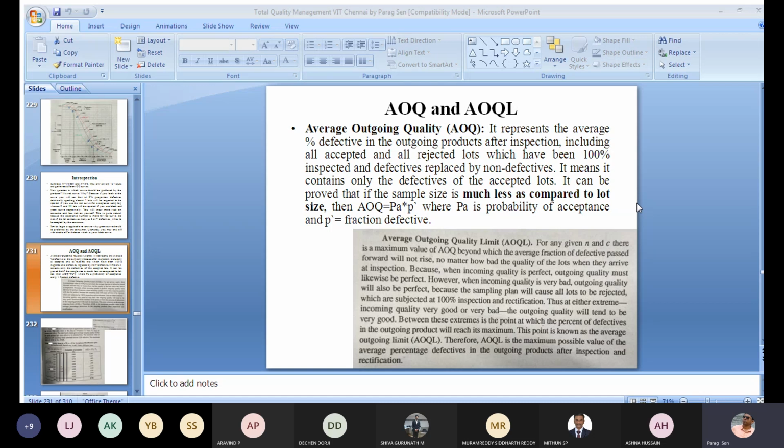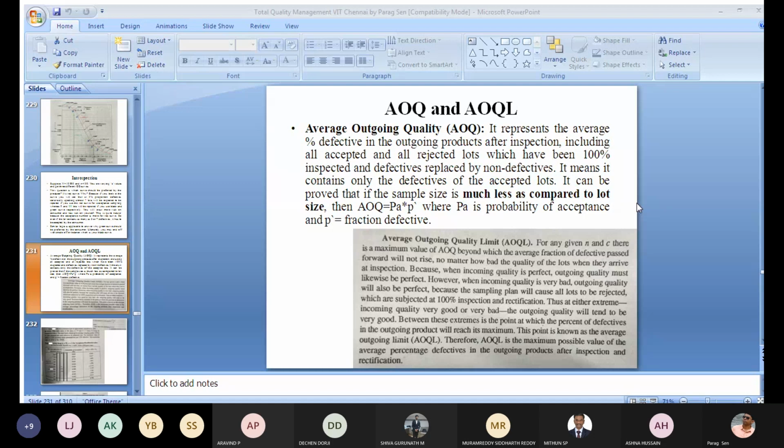Average outgoing quality is simply the percent defectives in the outgoing product after inspection. It is the average percent defective of the outgoing product after inspection. This represents also the quality of the outgoing product. That's why it is termed as average outgoing quality.